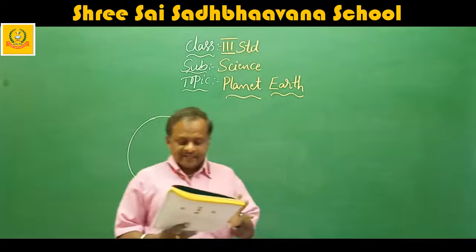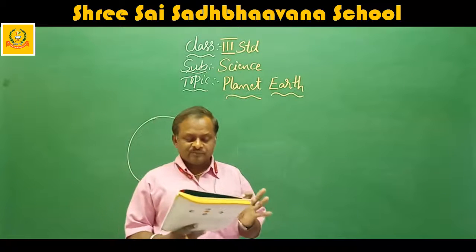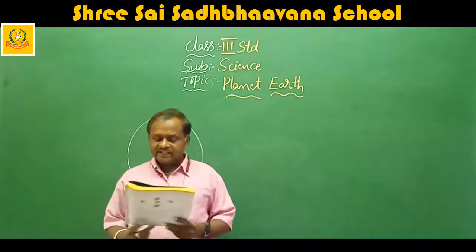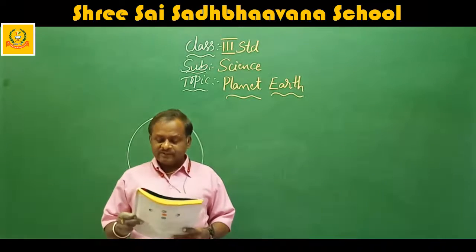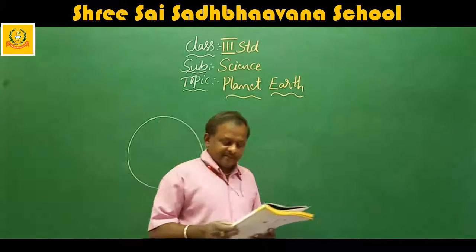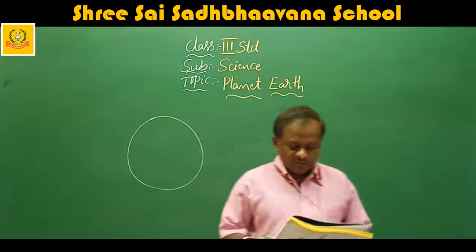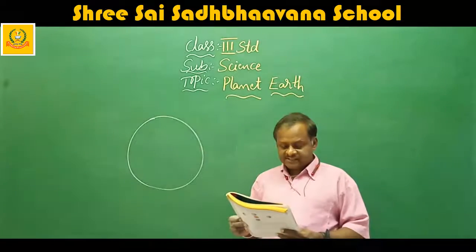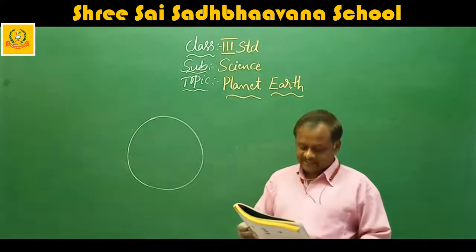I will read the paragraph, you just look at the textbook. Shape of the Earth. People used to believe that the Earth was flat. The belief was later proved wrong by great sailors who went around the world by sea. They discovered that one could go around the world by starting from a particular point and arriving at the same point at the end of the journey.